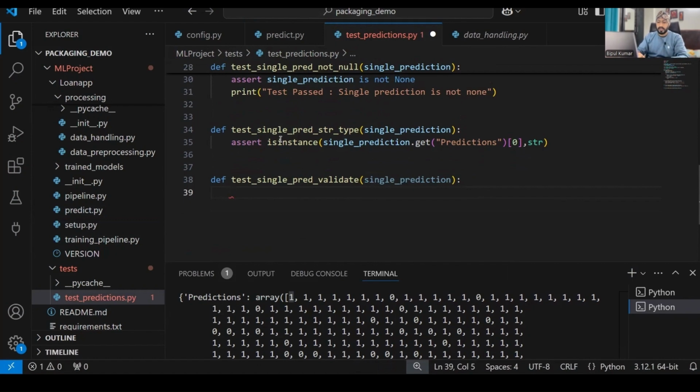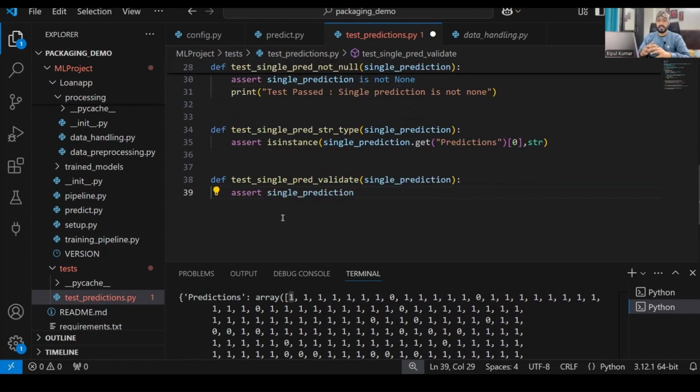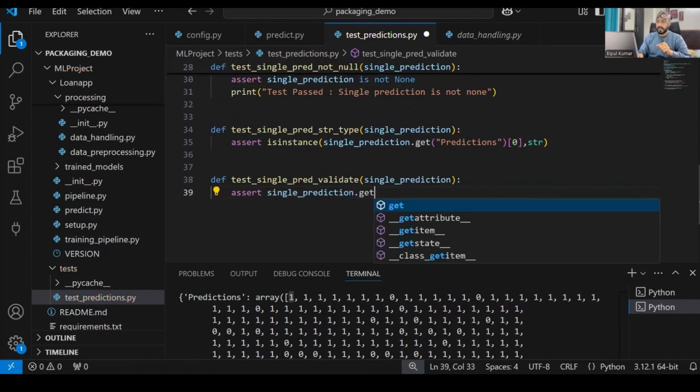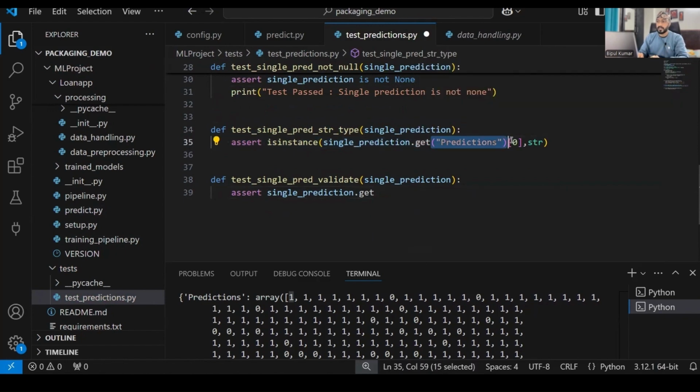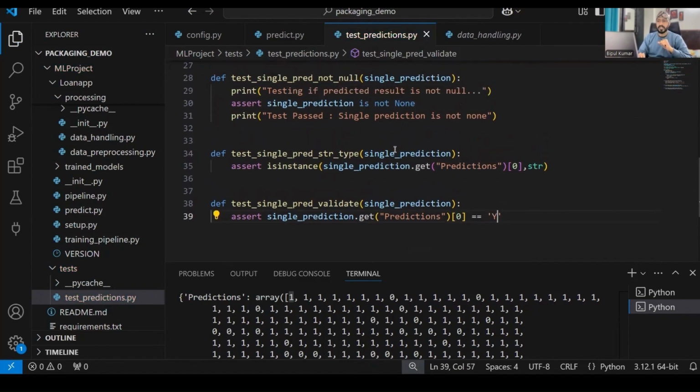All right. Assert the single predicted value. How can you get the single predicted value? This is my single predicted value, right? Single prediction. All right. Assert single prediction dot get, get what? This prediction. It will return me y or n. Now, is it equal to y or not? Okay. Save this thing. So now we have 3 test cases.